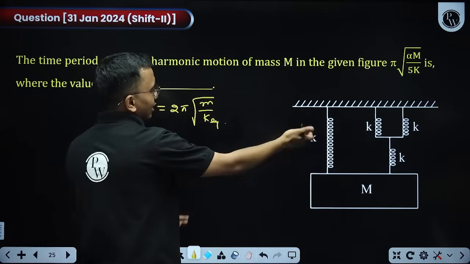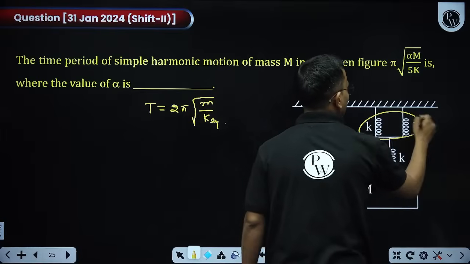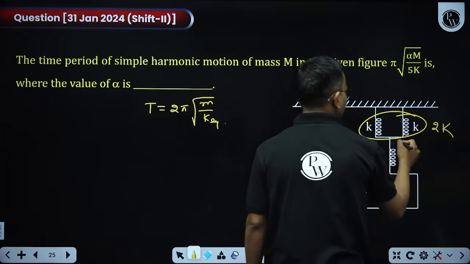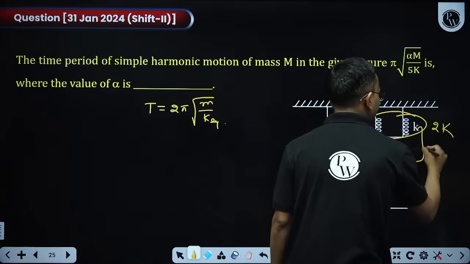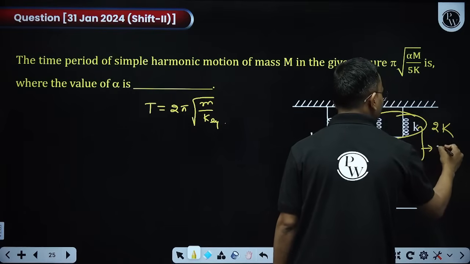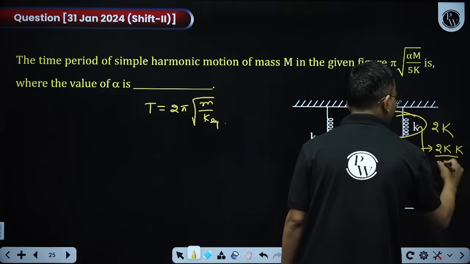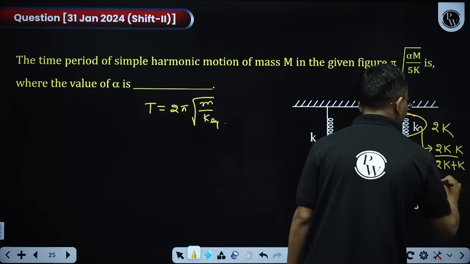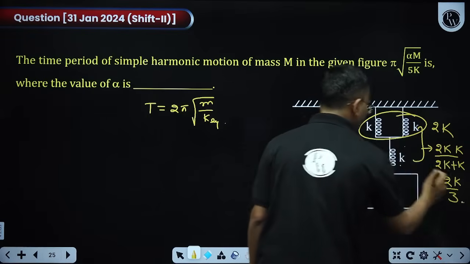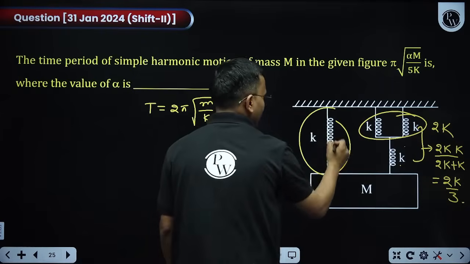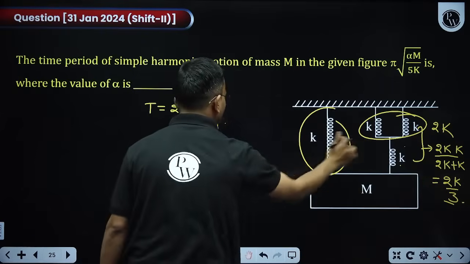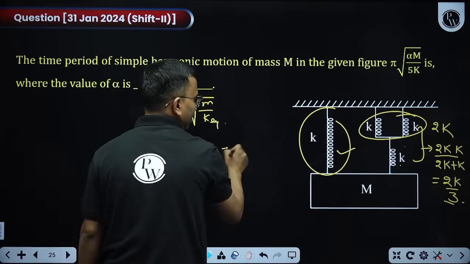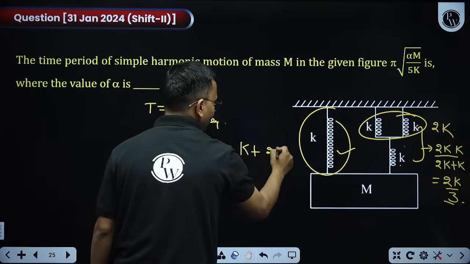Springs are connected like this, you can find the k equivalent. These two springs are in parallel, k equivalent is 2k. This is in series with this. So here K equivalent will be K1 K2 divided by K1 plus K2. So 2K into K divided by 2K plus K. So this is 2K by 3. 2K by 3 for this is K. Now 2K by 3 and K are in parallel. So K equivalent comes out to be K plus 2K by 3.